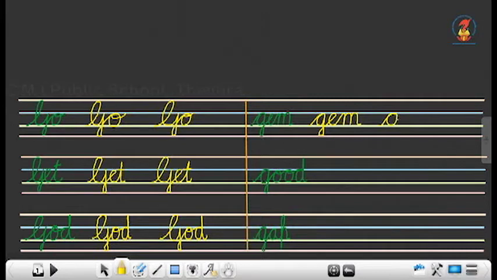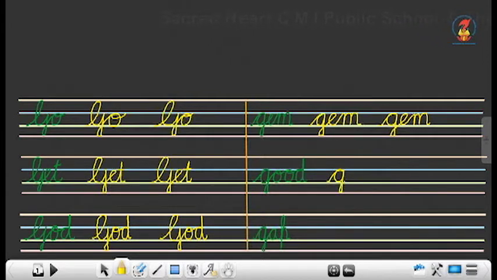G just like A, but you will bring it down to the fourth line, then E in between the second and the third line, then M also in between the second and the third line and a small tail. Now, next word we have is G-O-O-D, good.